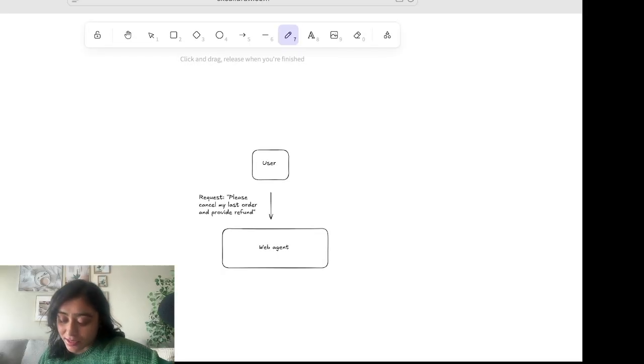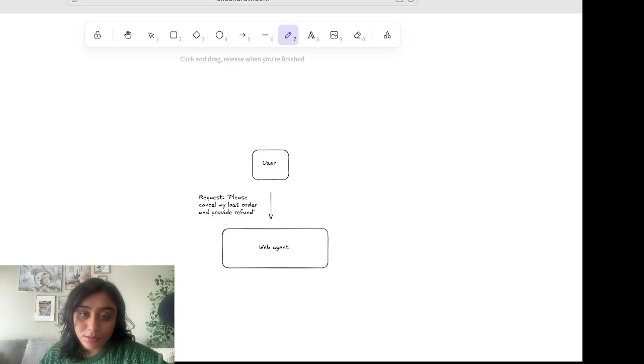Okay, so here's our scenario. A user sends a request to a web agent saying, please cancel my last order and provide refund. The web agent does every single thing, from understanding and parsing the customer request, to understanding what logic to apply, what tool to reach out to be able to process this refund or determine whether the customer is eligible for the refund, and then responding to the customer. What's wrong with it?